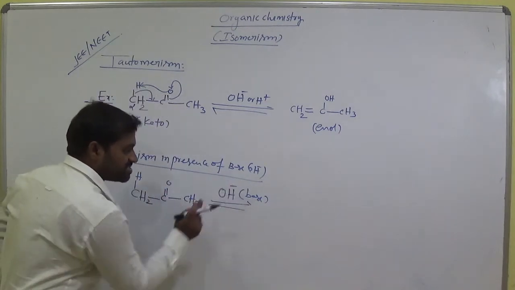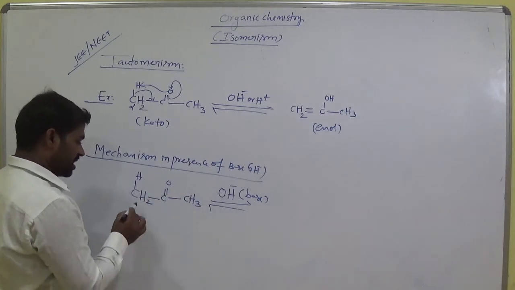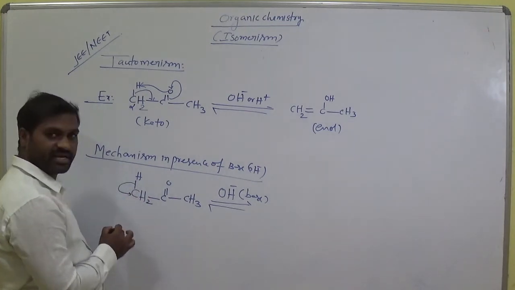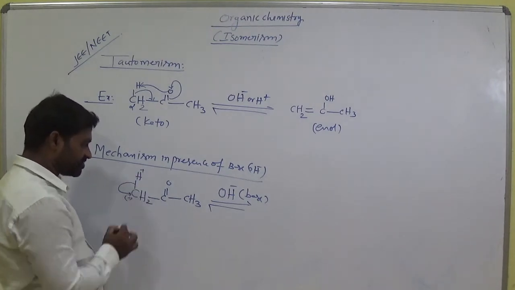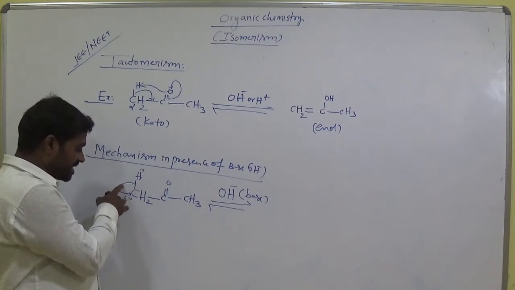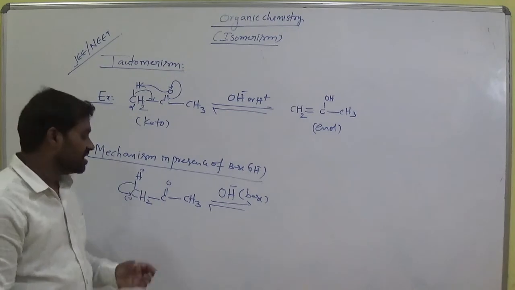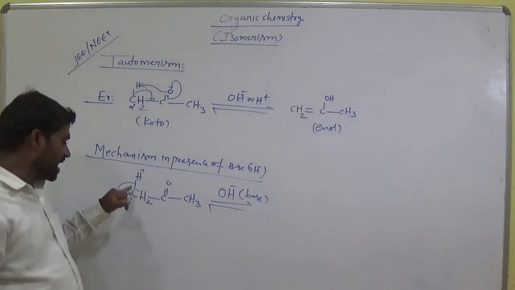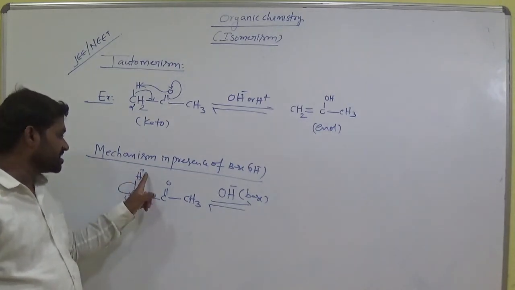This is OH minus, hydroxyl ion, with a minus charge. Now this bond breaks down, this bond shifts onto oxygen. In this case, carbon gains a minus charge and this hydrogen is a positive ion. The electrons of this bond move towards carbon. There are 2 electrons, bond means 2 electrons. That electrons move towards carbon. So carbon gets minus. The arrow mark side is minus and the other side is positive. And it is positive. Okay.